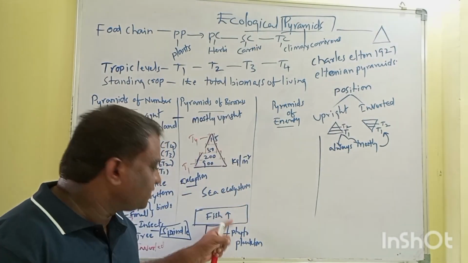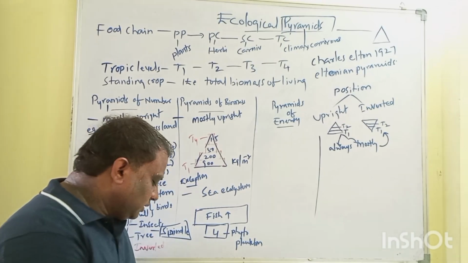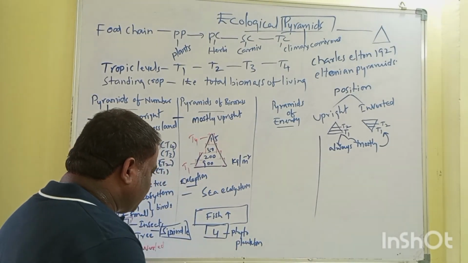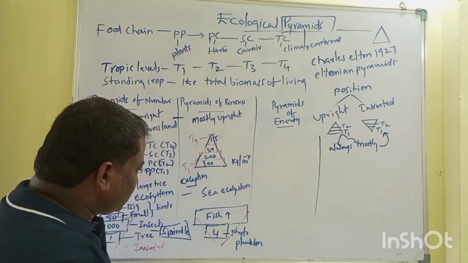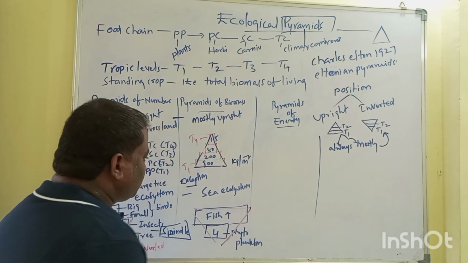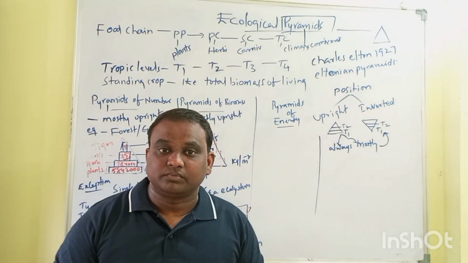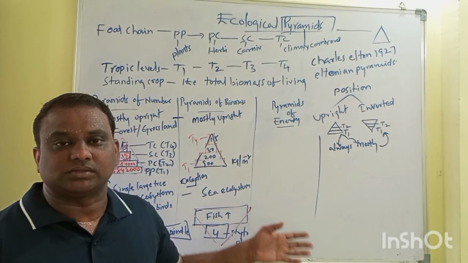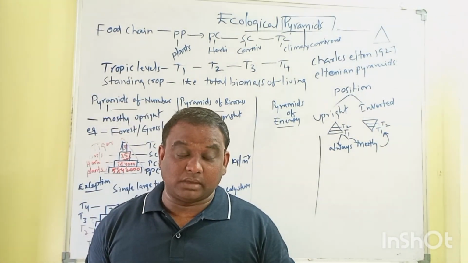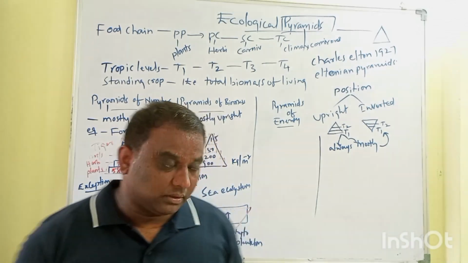So the fish weight is much higher than that of the phytoplankton. So what we can understand is that this is an inverted pyramid when it comes to the sea ecosystem. The standing crop of the phytoplankton is much lower than that of fish. The standing crop of phytoplankton is much lower than that of zooplankton.